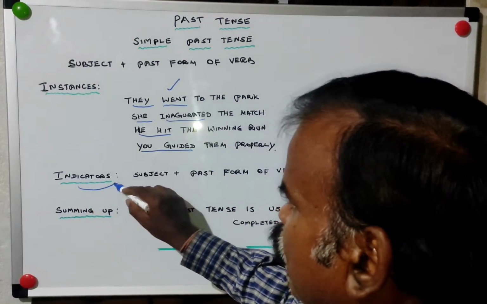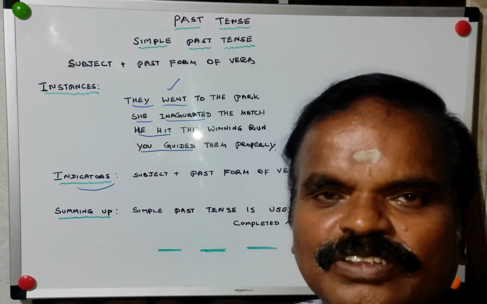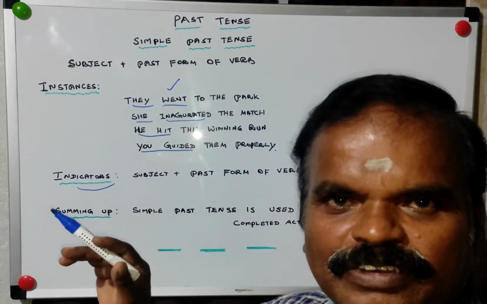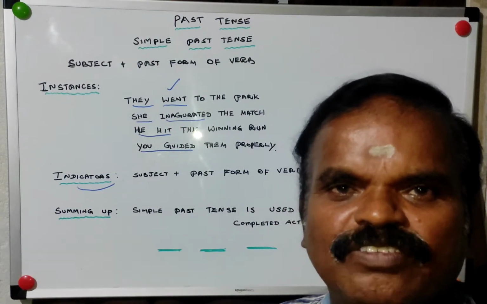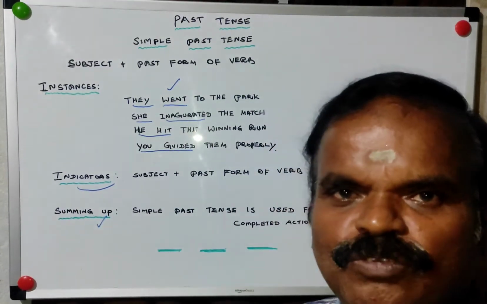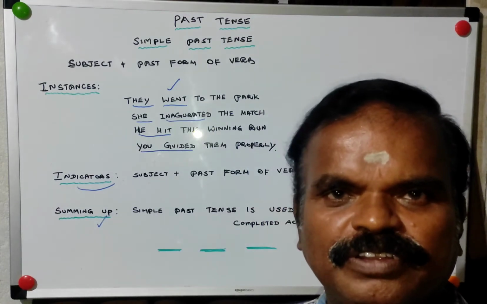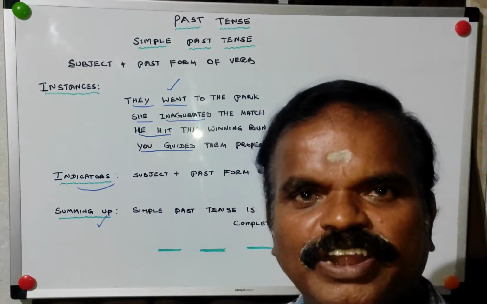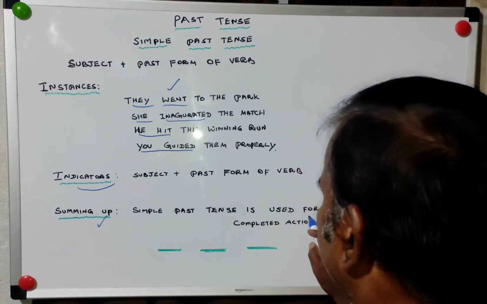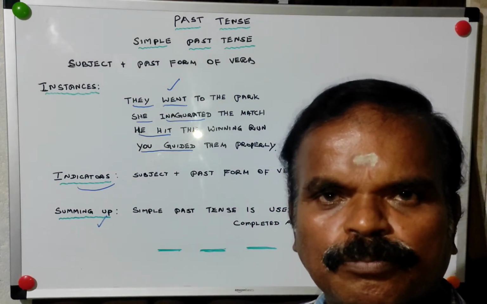So what are the indicators of simple past tense? Only two items. Subject plus past form of verb. In other tenses, there are some variations. Here nothing like that. Only past form of verb. So I would like to sum up. Simple past tense is used for the action completed. Action is not going on. When it goes on, it is something else. For the action which is over, simple past tense is used. So that is what simple past tense is.